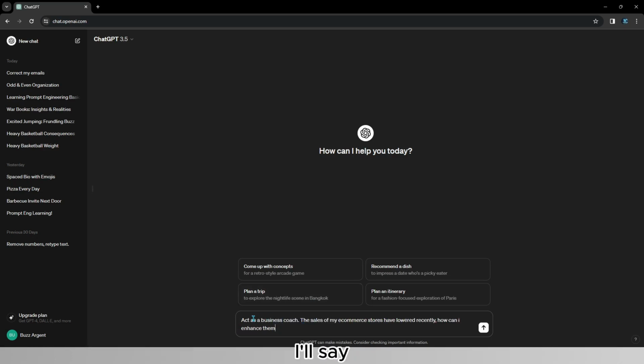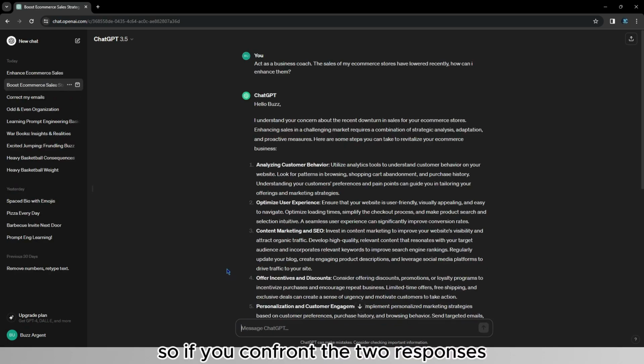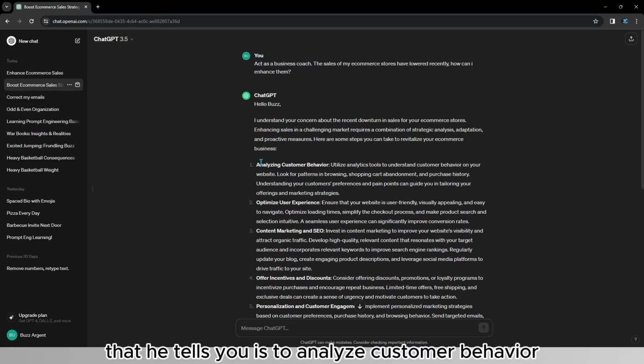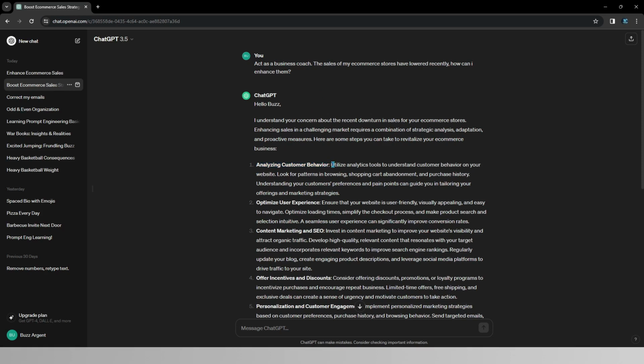So on one side, I'll say, act as a business coach. The sales of my e-commerce stores have lowered recently. How can I enhance them? So if you compare the two responses, let's start with the business coach one. As you can see, the first thing that it tells you is to analyze customer behavior. Utilize analytics tools to understand customer behaviors on your website. Look for patterns in browsing, shopping, cart abandonment, and purchase history. Understanding your customers' preferences and pain points can guide you in tailoring your offerings and marketing strategies.